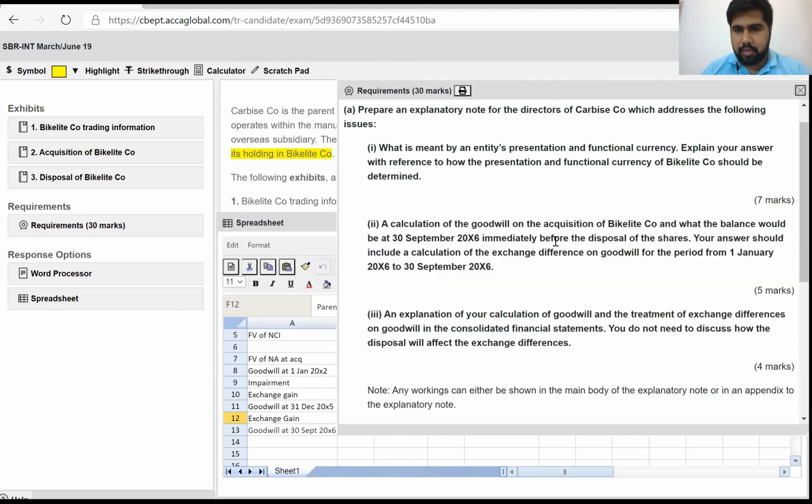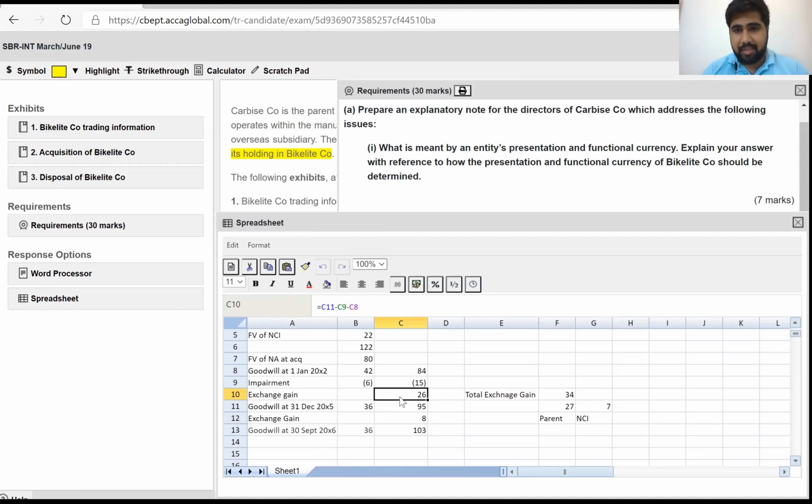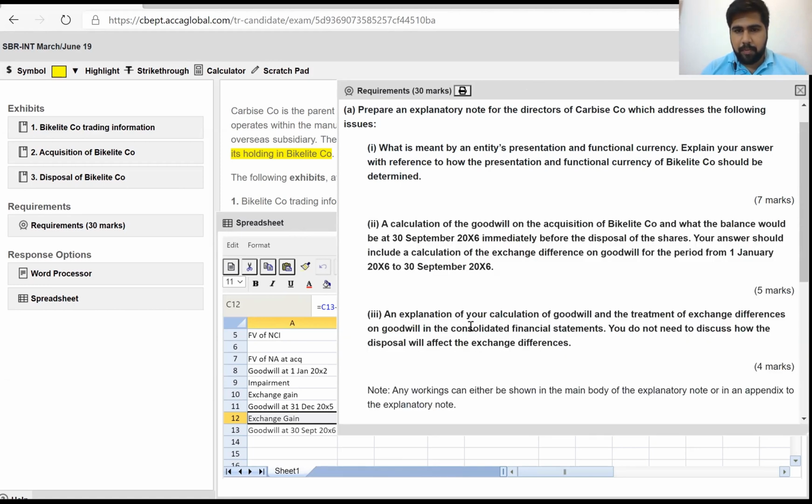Let's just see a calculation of goodwill on acquisition of bike company and what the balance would be at 37.26. I've told you that, before the disposal of shares, your answer should include a calculation with exchange differences. So exchange differences, you have it over here. Number one, that is 26, but the exchange difference that they specifically want is this one. Now, moving on, you need to prepare an explanatory note, which has an explanation of your calculation of goodwill and the treatment of exchange differences on goodwill in the consolidated financial statements. You do not need to discuss how the disposal will affect the exchange differences.